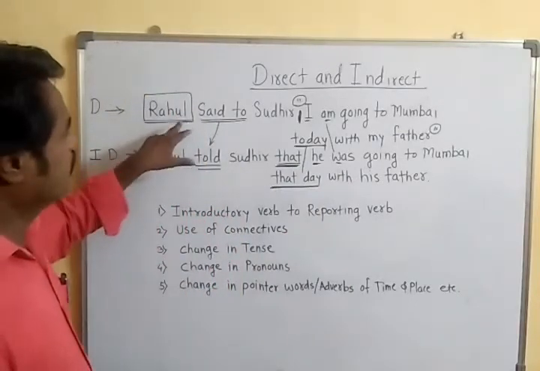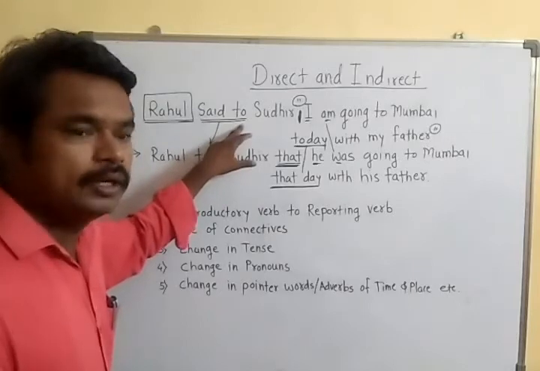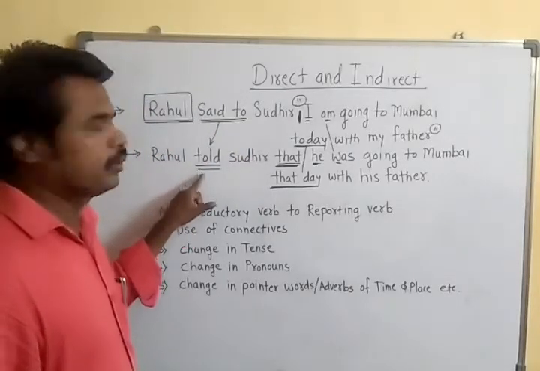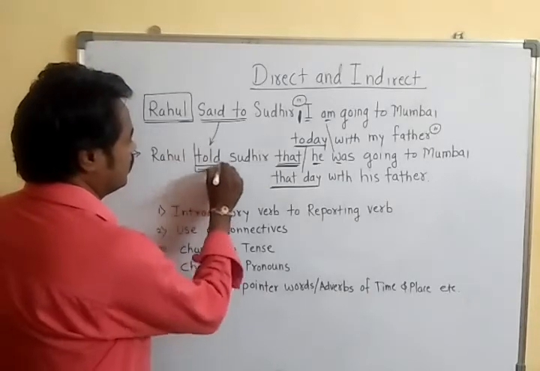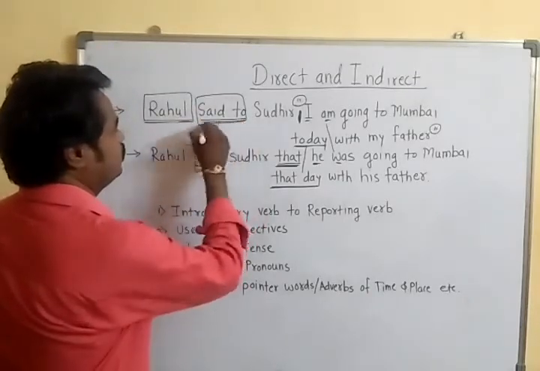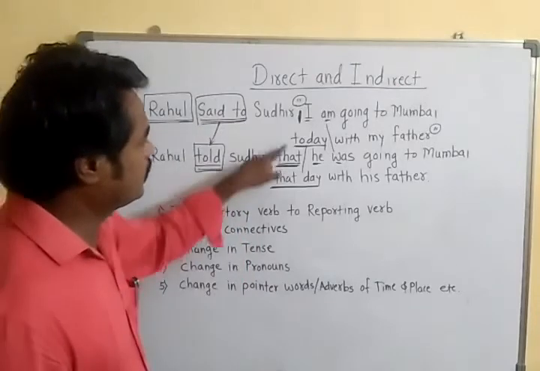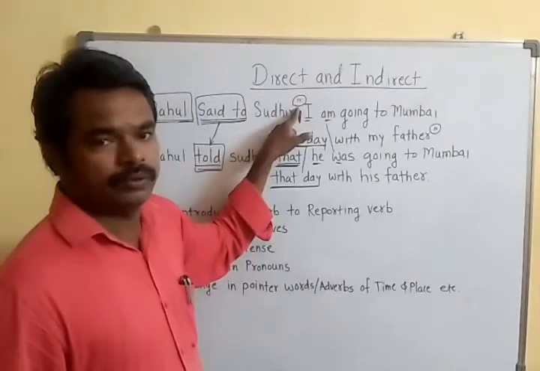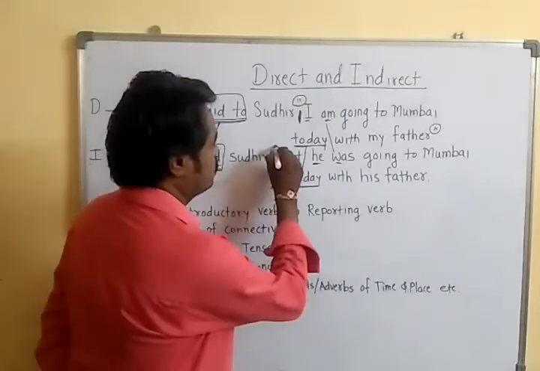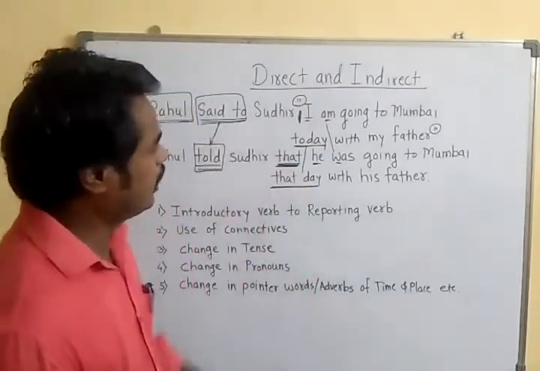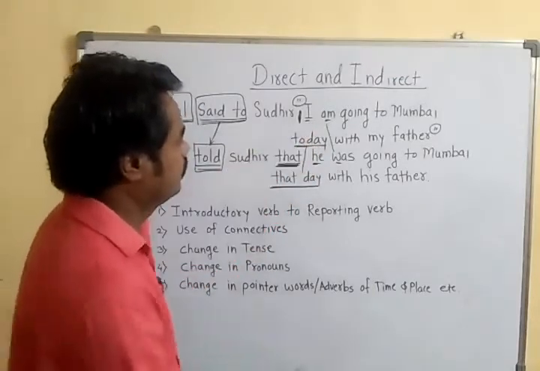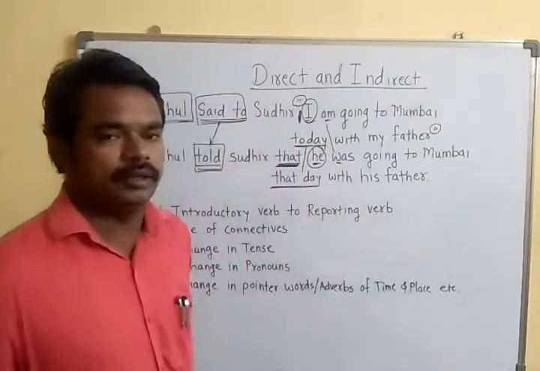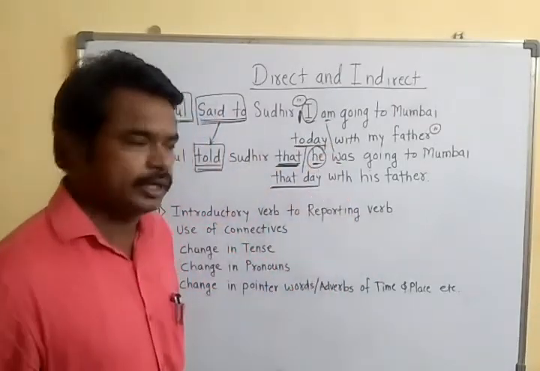See, Rahul said to. Instead of "said to," we took "told." This is a change in the connector: said to becomes told. After that, where we used inverted commas, in the beginning we have used "that." Instead of I, we have used he.